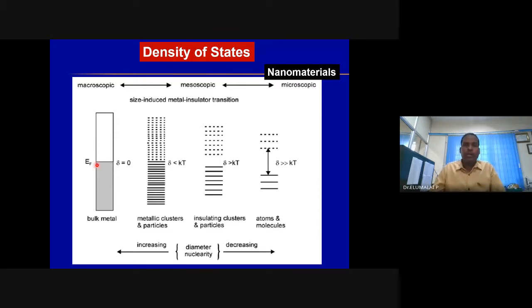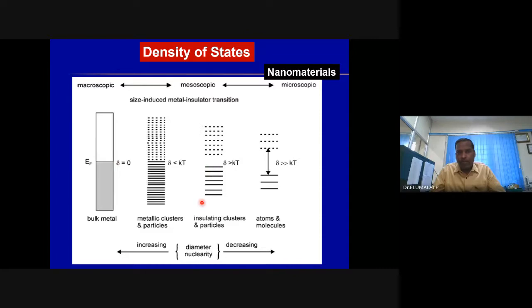Now take that bulk material and go on chopping it, subdividing in 1 dimension, 2 dimension, 3 dimension: 100 nanometer, 20 nanometer, 10 nanometer, 5 nanometer, 1 nanometer. And see what happens to the number of atoms, ions, molecules, and the band gap. In bulk material, the number of atoms is large.